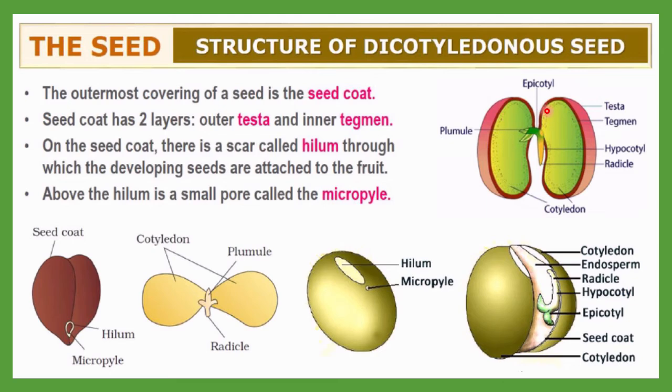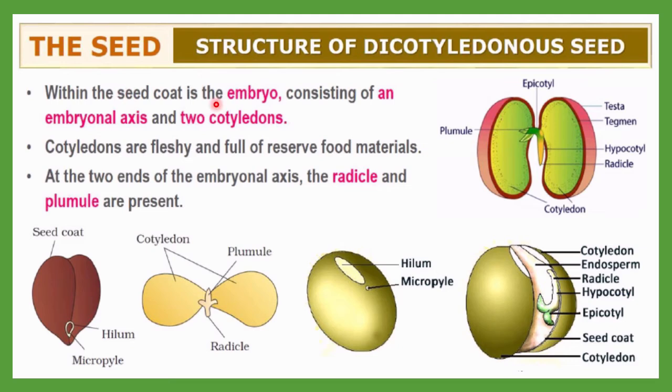Okay, so this is all the structure, and you must practice this diagram because this is from the textbook, and this question may be asked for 4 marks. Write down the structure of a dicotyledonous seed, and at that time you must write all these definitions along with all this terminology, and just draw this diagram.